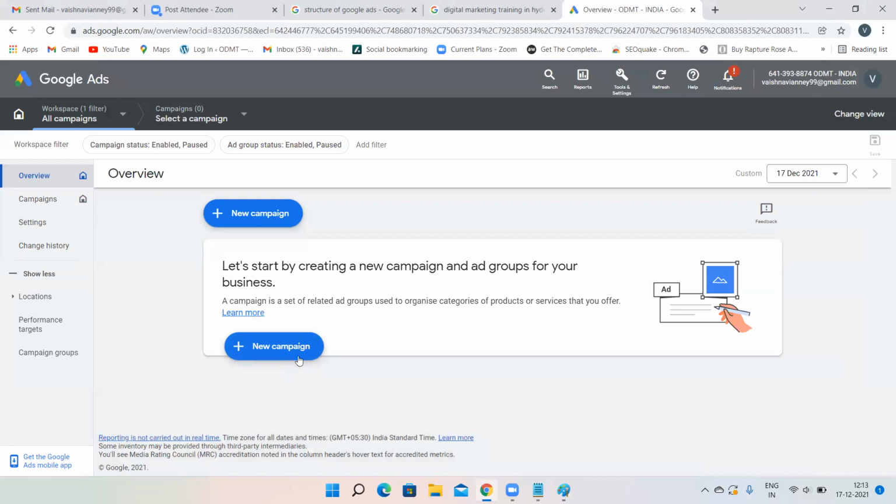Now I have to create a search network campaign. So click on new campaign over here. There is a plus symbol. I have already told you, right? Plus symbol everywhere. So click on new campaign here or here, wherever you want, you have to click on new campaign.